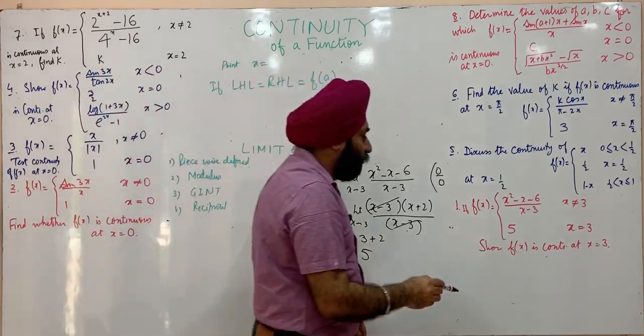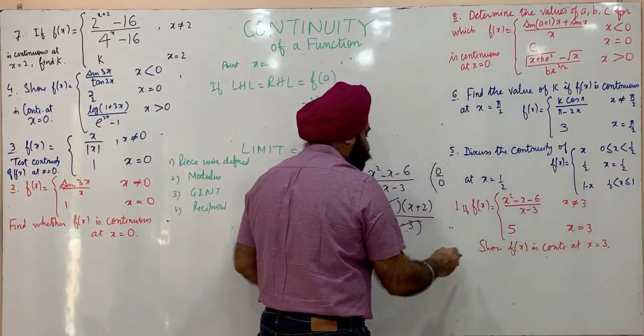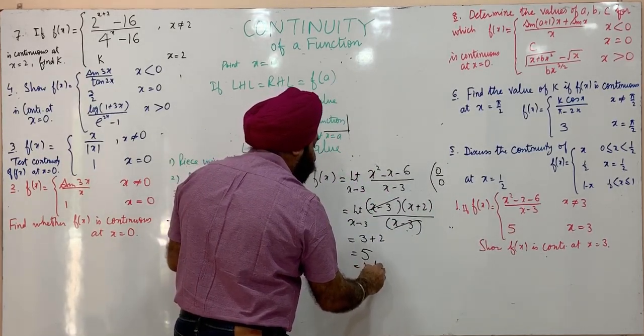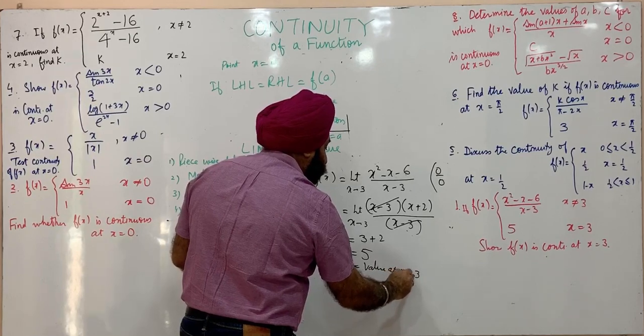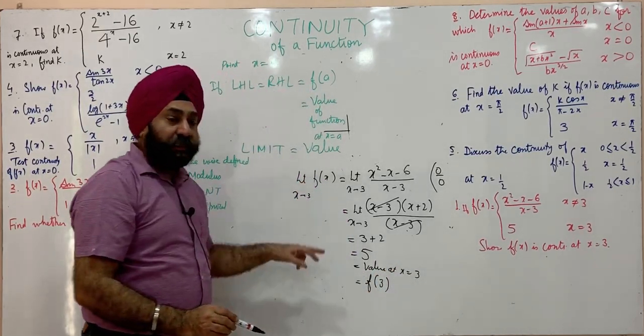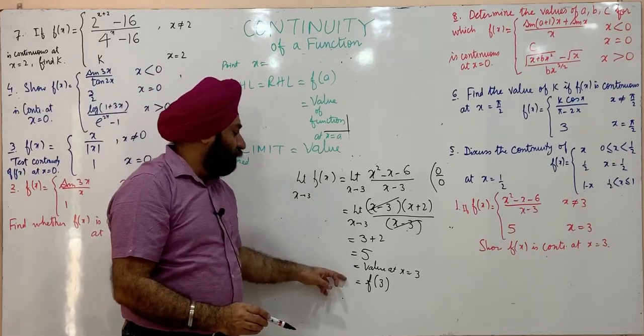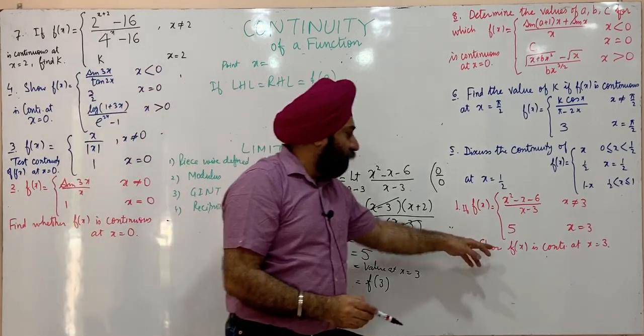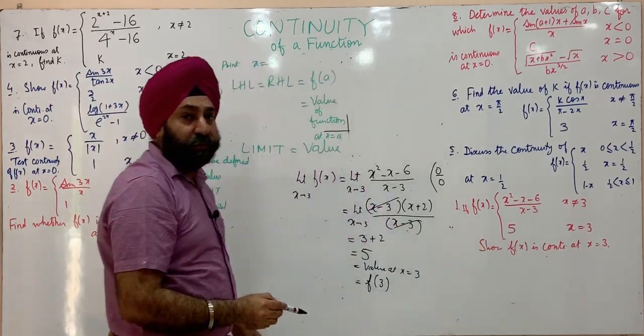And what is the value of the function at x is equal to 3? It's also 5. This is the same as f of 3. So since the limit and the value of the function at x is equal to 3 are equal, we say f of x is continuous at x is equal to 3.